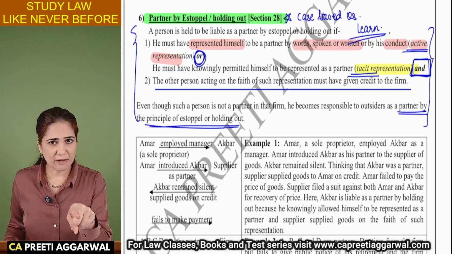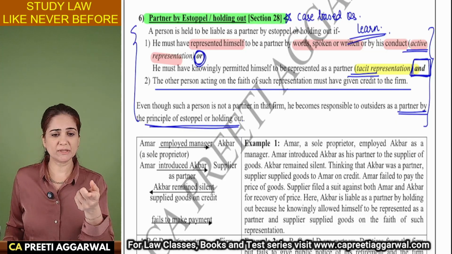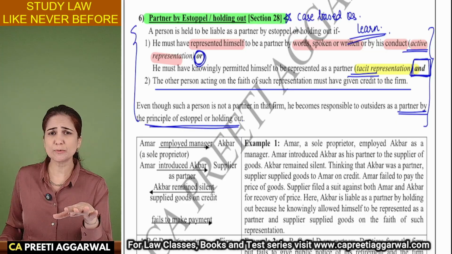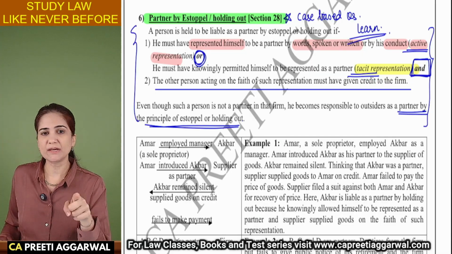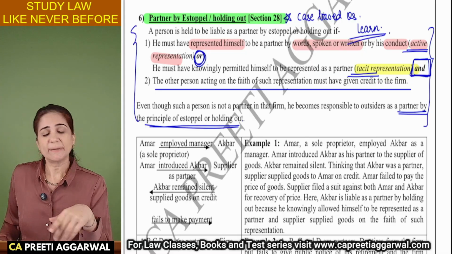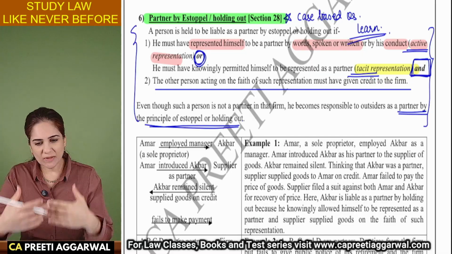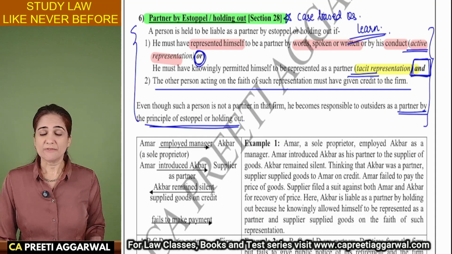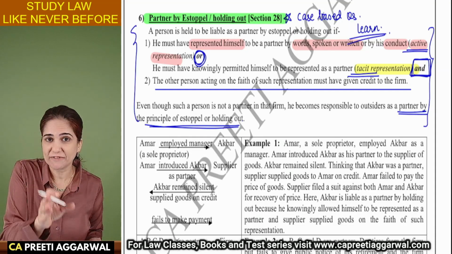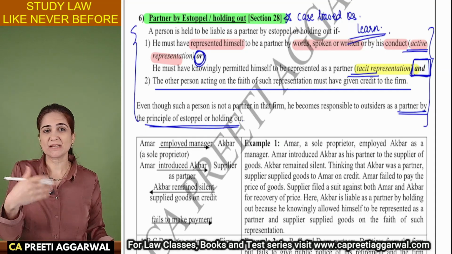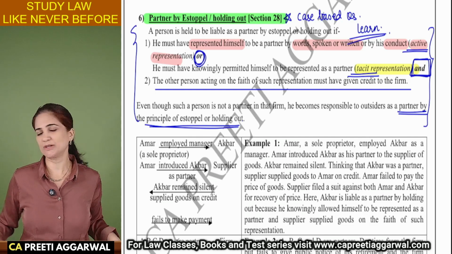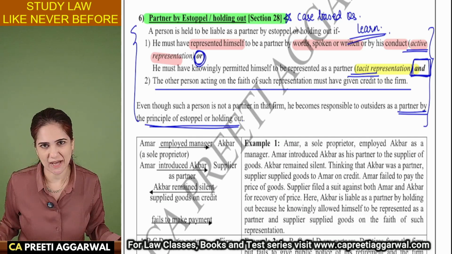Ma'am, will he be liable for this transaction? Yes, in case the firm fails to pay, we can recover money from this partner. But will he become a partner from now onwards? No. Will he be entitled to the profit that the firm has earned because of this transaction? No, that is not mentioned in the act.